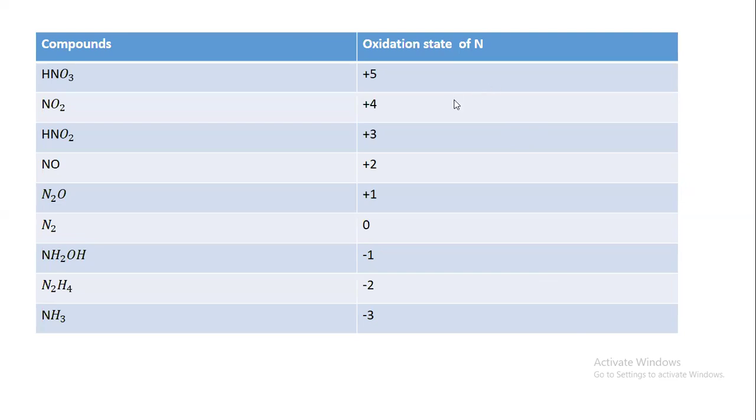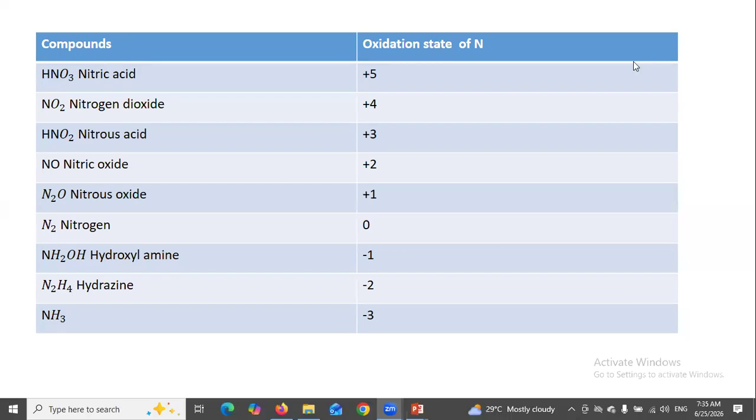Compounds and oxidation states: nitric acid +5, nitrogen dioxide +4, nitrous acid +3, nitric oxide, nitrous oxide, nitrogen, hydroxylamine, hydrazine, and ammonia.